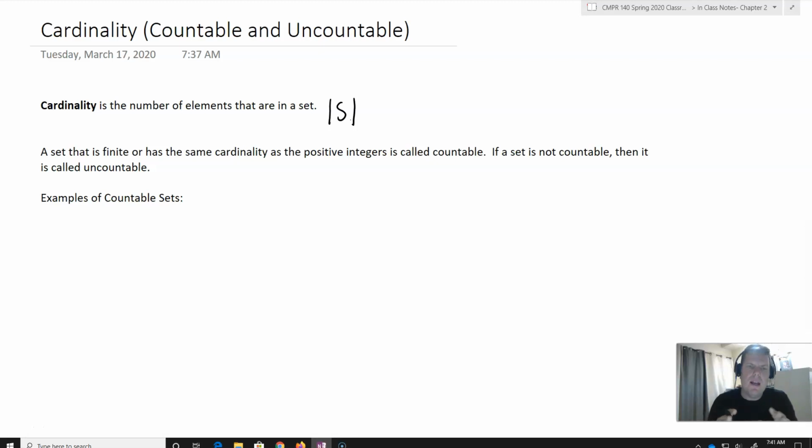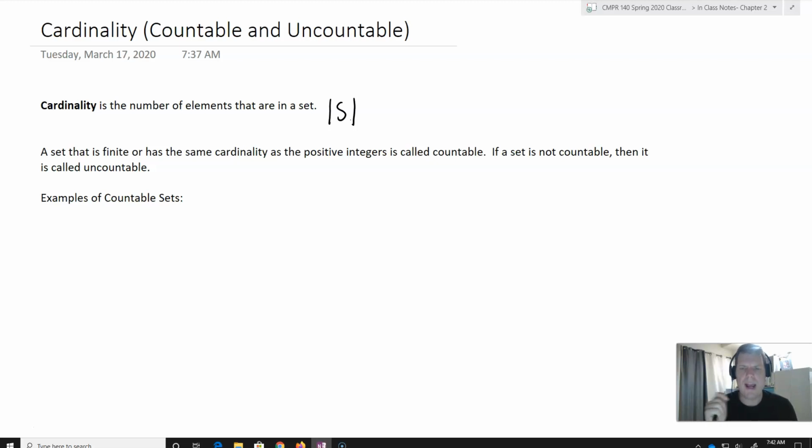Now we're going to have these two terms, and they're actually very important inside of mathematics, and they're important ideas to understand inside of computer science, and we'll talk about that in just a moment. A set that is finite or has the same cardinality as the positive integers is called countable. And if a set is not countable, then it is called uncountable. We're not going to get too much into proving countable and uncountable. If you study more math, you will actually do that. It's an important proof. What we want to do is just understand what it means to be countable or uncountable.